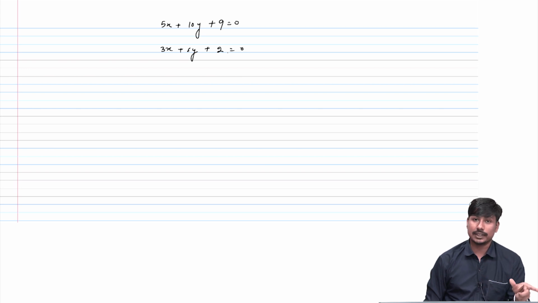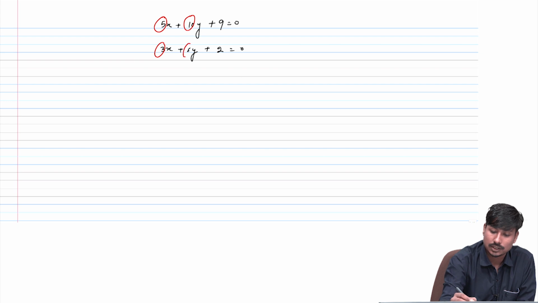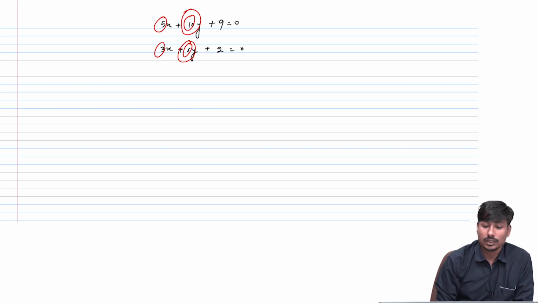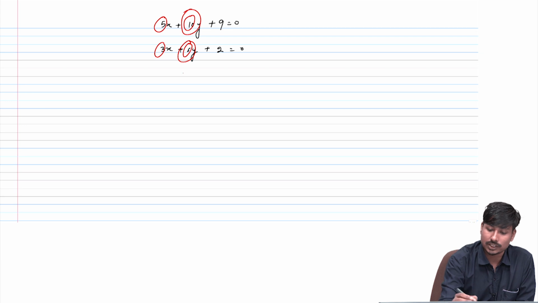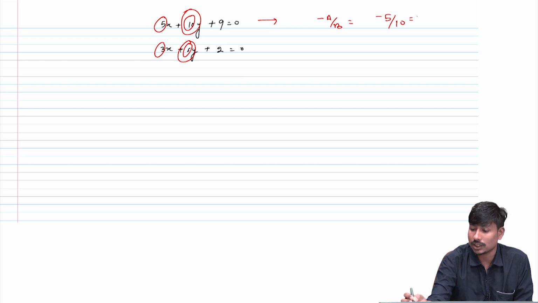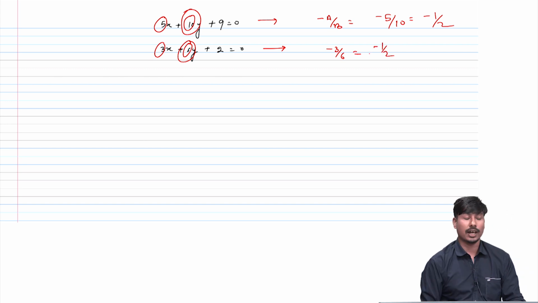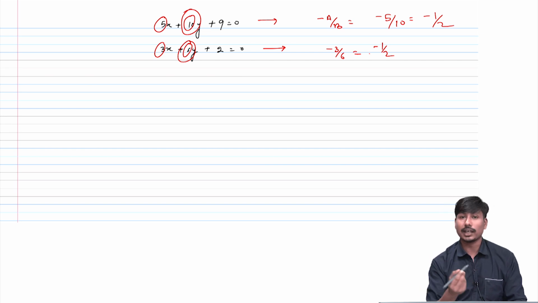I discussed that I have to keep these coefficients the same. So what can I do? First I'll check whether these are parallel or not. The slope of this line will be minus a by b, which is minus 5 by 10, equal to minus 1 by 2. Similarly for this, minus 3 by 6 is equal to minus 1 by 2. So the slopes are the same, and in this way both lines are parallel. Now I can calculate the distance.